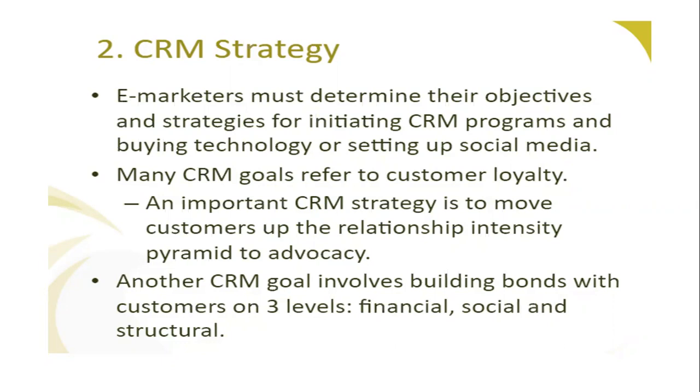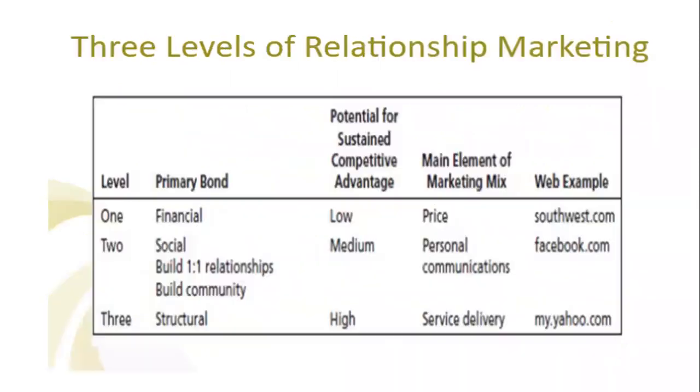Another CRM goal involves building bonds with customers on three levels. First is financial, second is social, and third is structural; each should be strong. These are among the goals involved in developing the bond with the customers. These are the three levels of relationship marketing: 1, 2, 3. Level 1 is financial. Here the potential for sustained competitive advantage is very low. The main element of marketing is obviously price, what you have decided for your goods or services. Web example, southwest.com, you can just check.